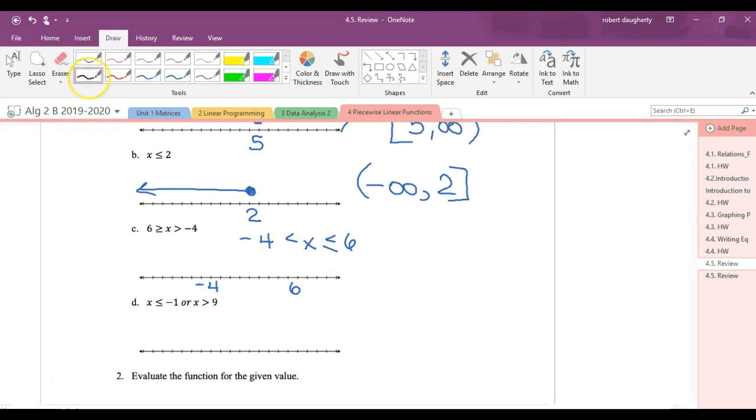So it is strictly greater than -4. So there would be an open circle here. There would be a closed circle here, and everything shaded in between. That is the interval from -4 to 6, including 6, but not including the -4.